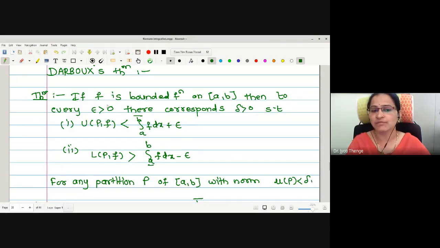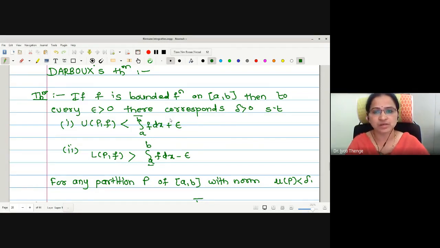And what is delta? For every epsilon there corresponds one delta. I have already told you the relation between epsilon and delta, how it works out. I think we have taken this for the example of continuity of a function, and convergence of a sequence also, right? Therefore, if we change the value of epsilon, then the corresponding value of delta is going to change. And if the delta value changes, then the selection of partition changes accordingly, because the selection of partition P depends on the norm value, where norm is less than delta. Therefore, if you change delta, the corresponding norm value changes and the corresponding P changes.